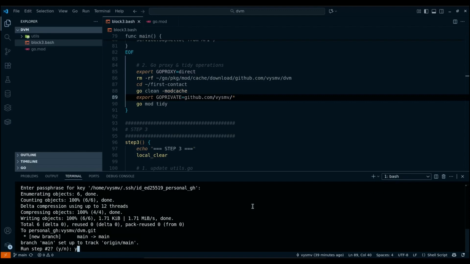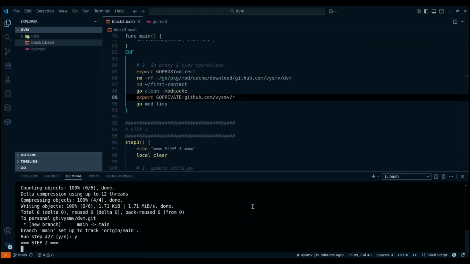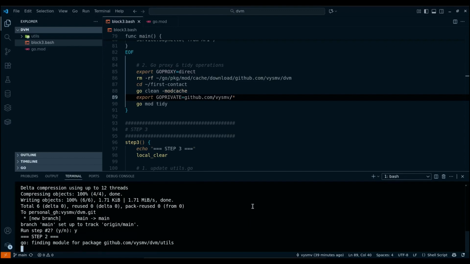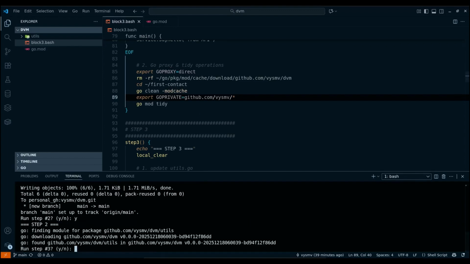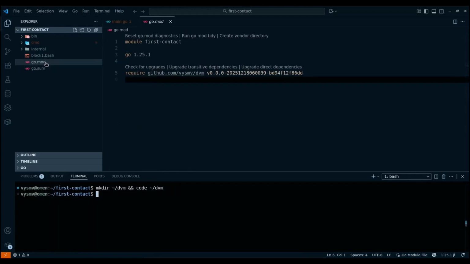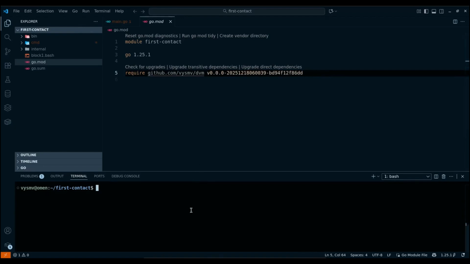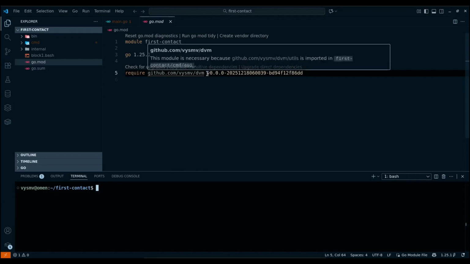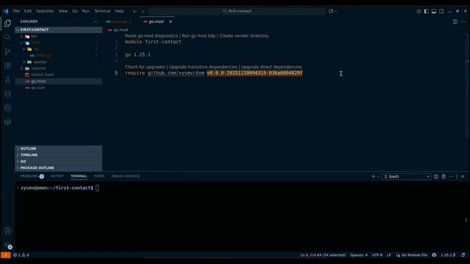Great! Now we can enter Y to start the second step. After that, we should see that a dependency with the pseudo version appears in the go.mod file of the first contact module. In other words, through this experiment, we confirmed that if the external module does not have versions such as v1 or v2, etc., then we get a pseudo version. Okay, with that settled, we can move on.